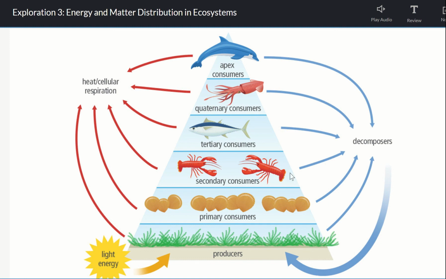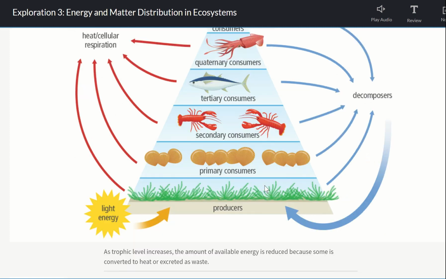And all this leftover matter is going to get broken down by decomposers, and then it's going to get brought up through the soil, and it's going to get brought back into living organisms through plants, because they are going to absorb those nutrients, those molecules, through the soil. And that's why it's important to have healthy soil for plants, because the healthier the soil means the more molecules like nitrogen and carbon that have been broken down into the soil.